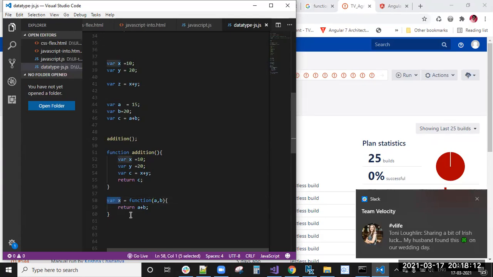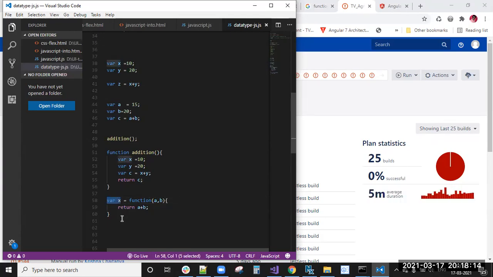Okay, var x equal to function of a comma b return a plus b, right? So here what we will do, simply var x equal to function of a comma b, a plus b. Var a equal to 10. So I will execute this in the console, and we'll see the result.